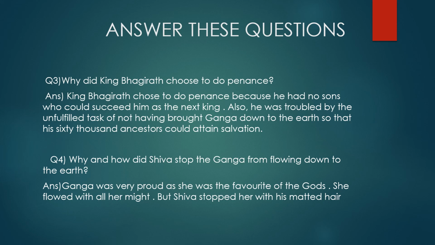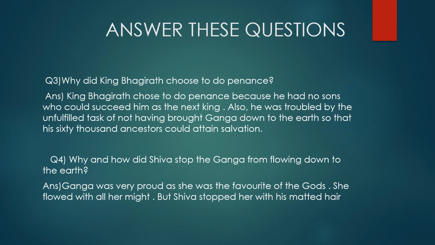Now, the next one, why and how did Shiva stop the Ganga from flowing down to the earth? Now, why Shiva stopped the Ganga from flowing down to the earth with full force and how? Ganga was very proud and she was the favorite of gods. Now, why was Ganga very proud?